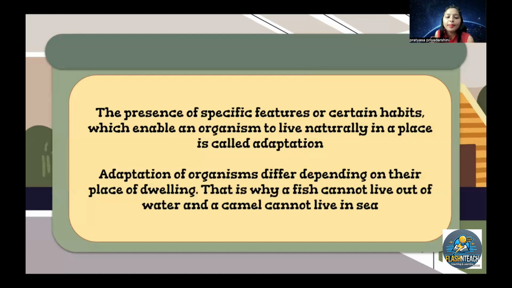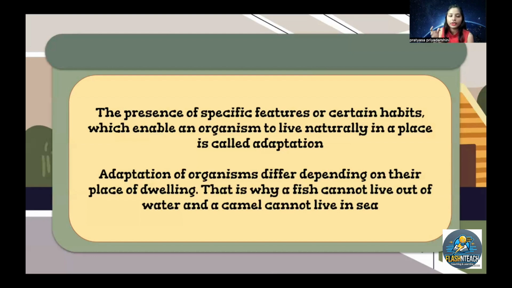So adaptations of organisms differ depending on their place of dwelling, meaning the place where they live. That's why a fish cannot live without water and a camel cannot live in the sea. Now, can you take the fish out and place them in a desert?